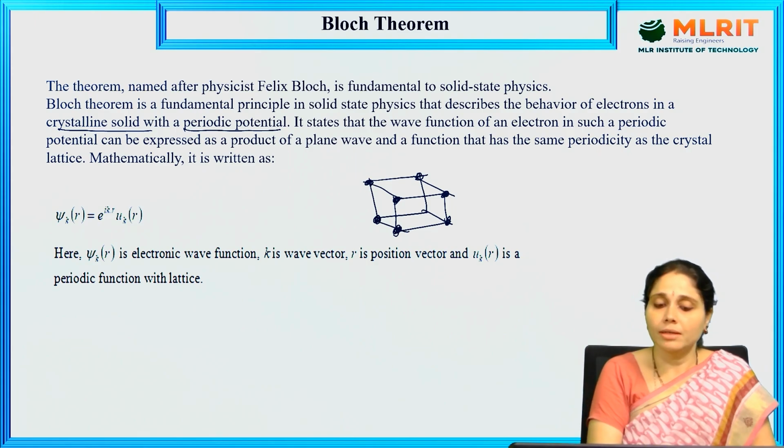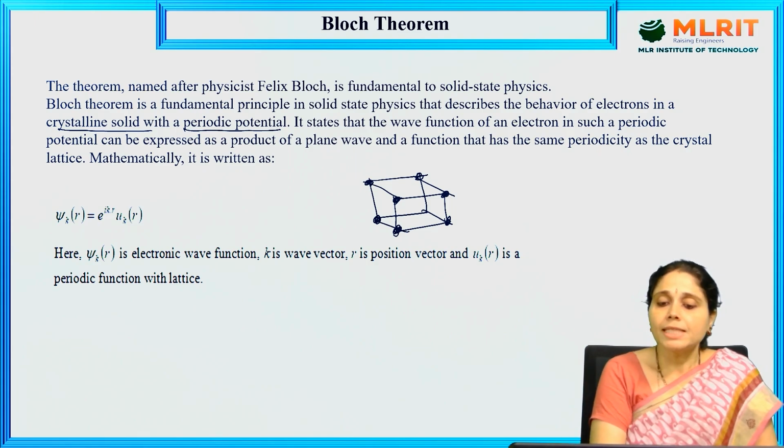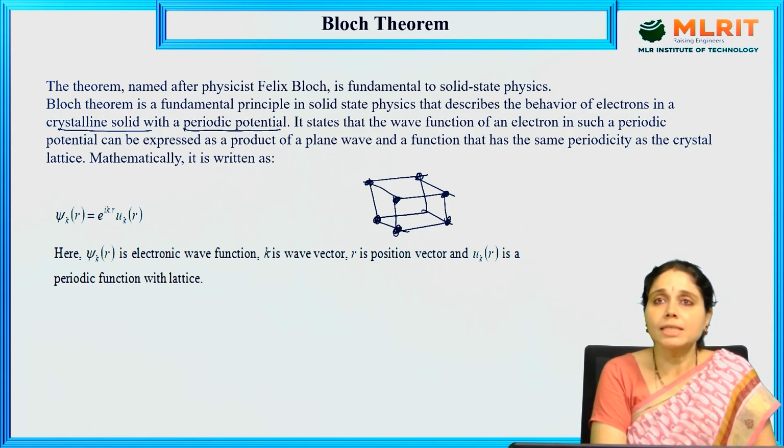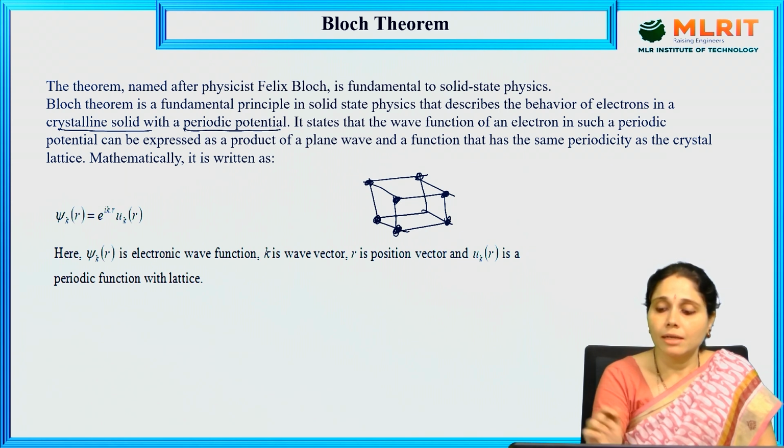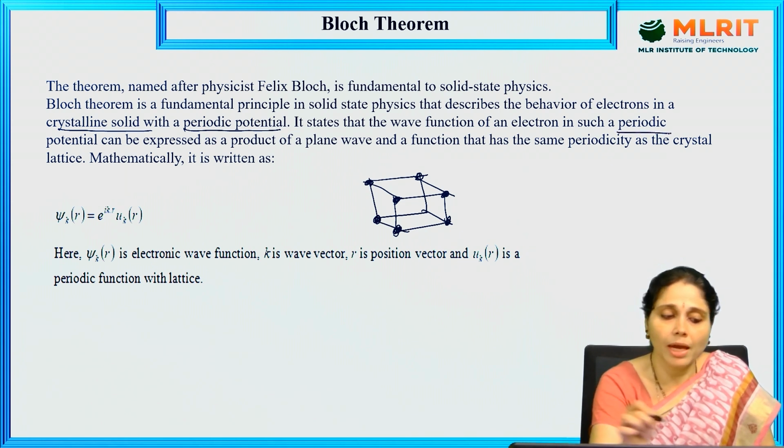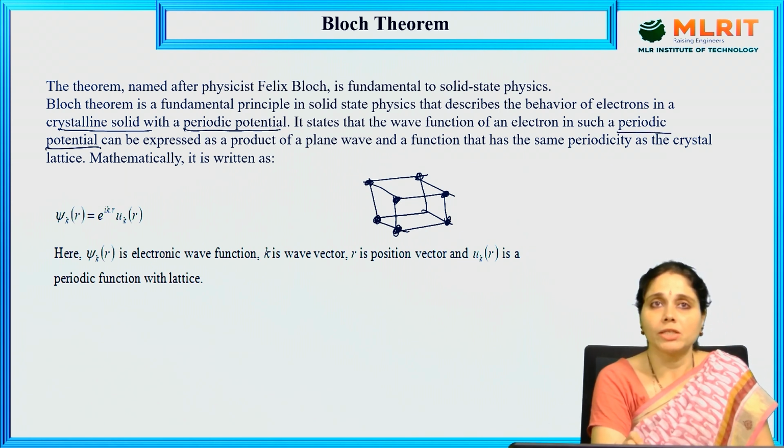electronic behavior, right? It says that the wave function of an electron in such a periodic potential, just keep it in your mind, can be expressed as a product of a plane wave and a function that has the same periodicity as the crystal lattice.